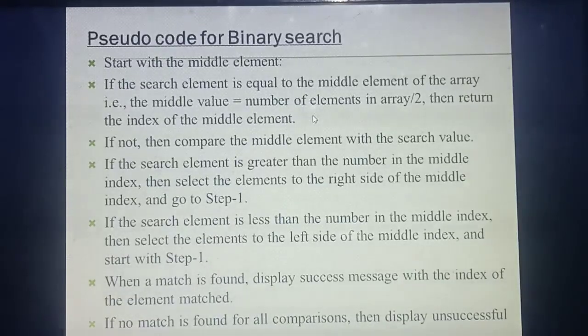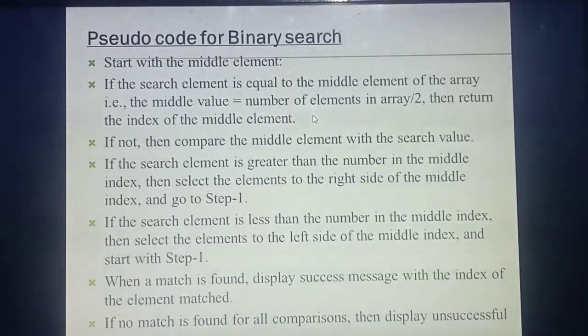Understood? So you are comparing the search element you keep in mind with the middle value. If that search element is greater than the middle element, your search needs to go to which side? Right side from the middle element. Understood? Next, you are comparing the search element with the middle element. Next, your search element is lesser than or smaller than the middle element.